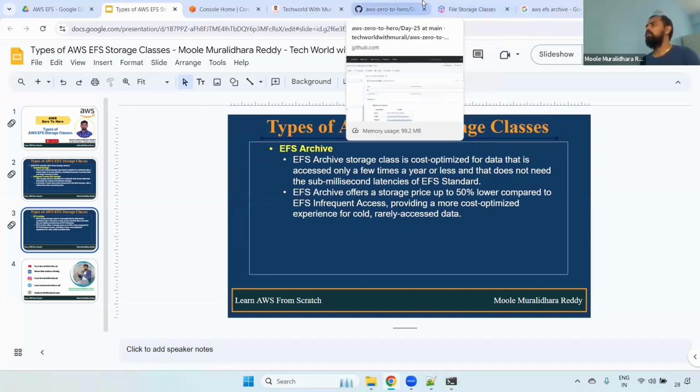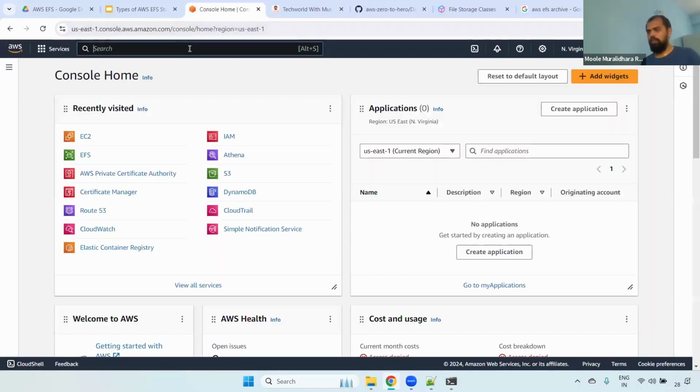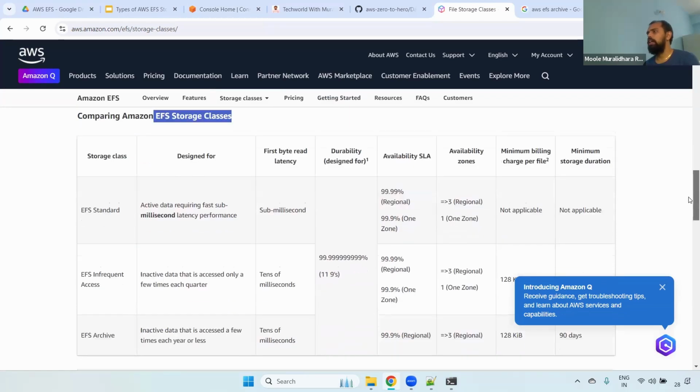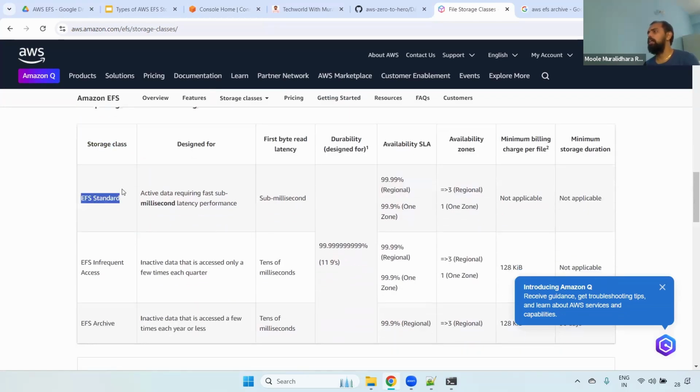So for that, log into the AWS account, go to here. And one more thing, before showing it here, I want to show you that comparison, the comparison between these EFS storage classes. Now when it comes to the storage class, EFS standard is designed for when you want to access the data in milliseconds. If you want to use infrequent data, we can use this one. And the EFS archive is for inactive data that is accessed a few times a year. Also we can see here first byte read latency: sub-millisecond, tens of milliseconds. And if you choose EFS archive, this is also tens of milliseconds.